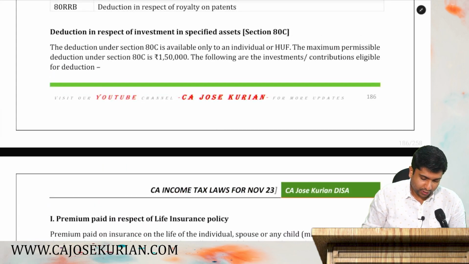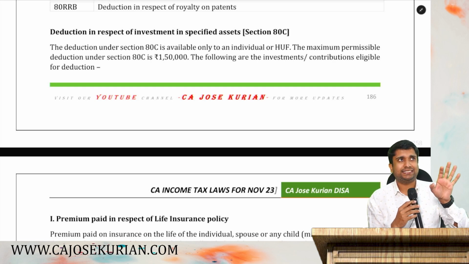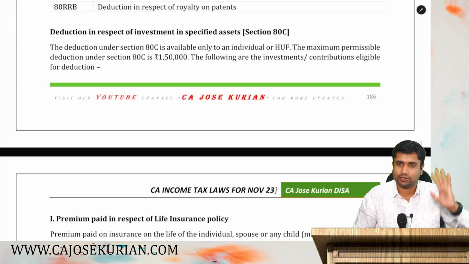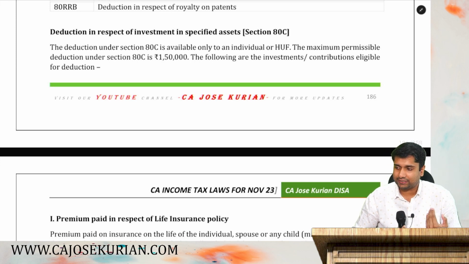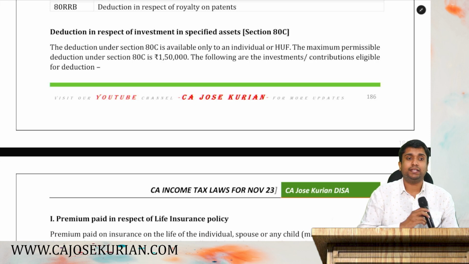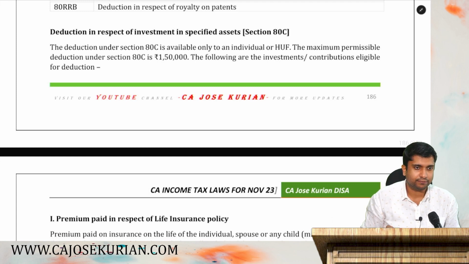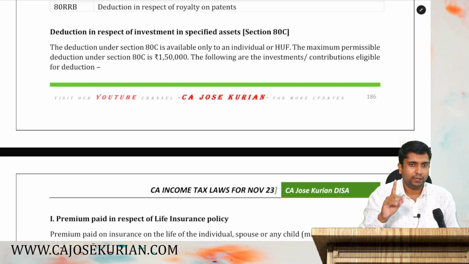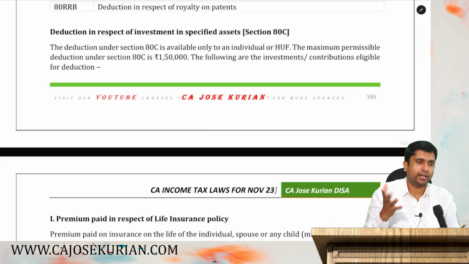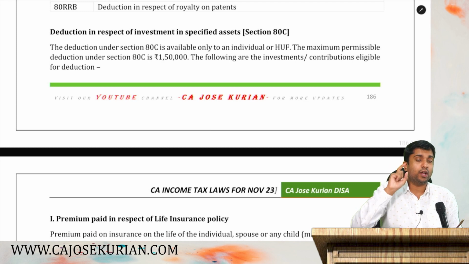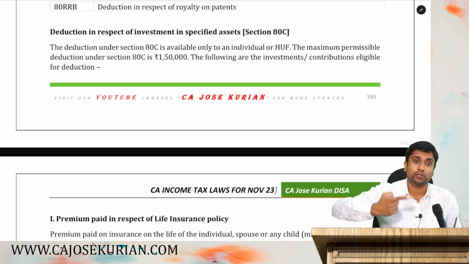To start with, the first thing that you should know: by making use of chapter 6A deduction, we can never end up in loss. What does that mean? Maximum chapter 6A deduction shall be subjected to the gross total income. Say for example, your gross total income is 1 lakh. Maximum chapter 6A deduction will be 1 lakh. You cannot claim 1,20,000 as chapter 6A deduction and claim loss. It is not possible. You cannot claim 6A deduction over and above your gross total income.